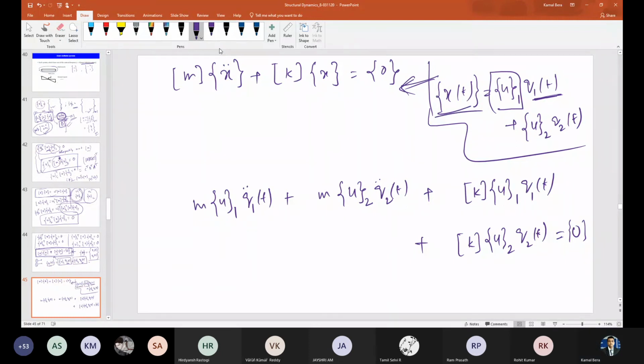Now pre-multiplying this expression by u2 transpose, if I do u2 transpose, then I'll get the second equation. No, so let us multiply this by u1 transpose first. Pre-multiplying this equation by u1 transpose, and now invoke the orthogonality condition. Then what will you get?